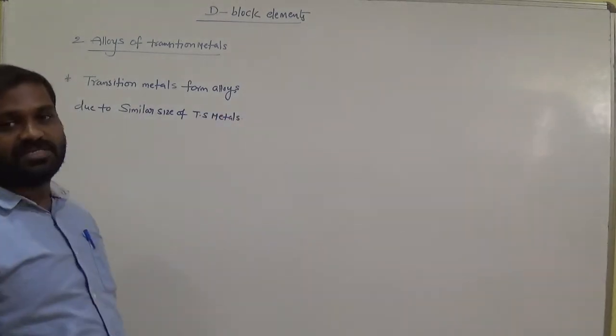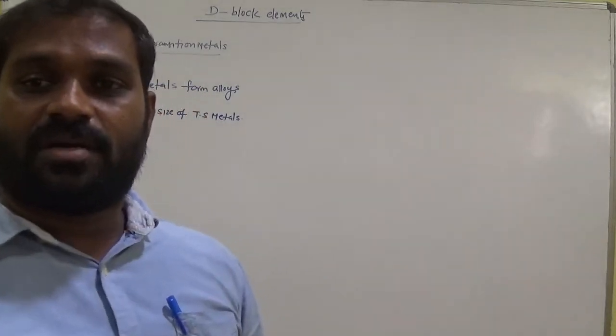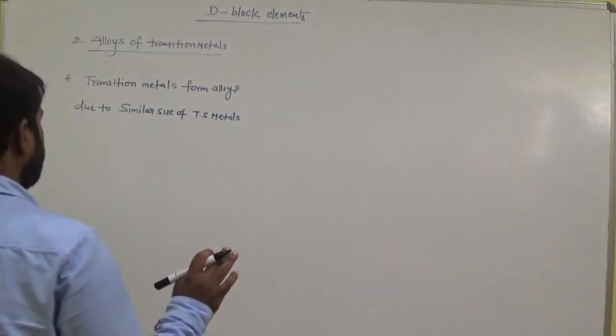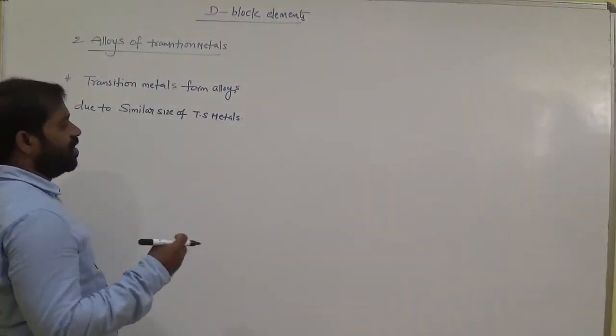Why do transition metals show alloys? Almost all transition elements have nearly the same size, and that is the factor why transition elements show alloys.